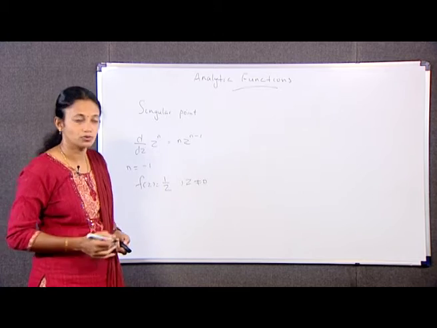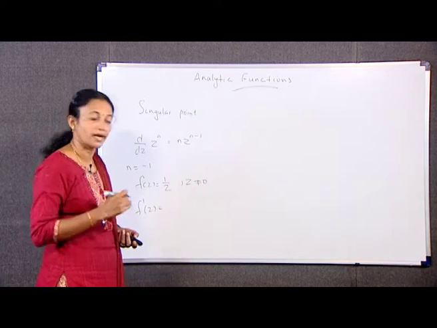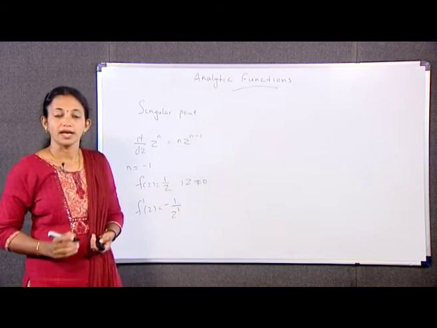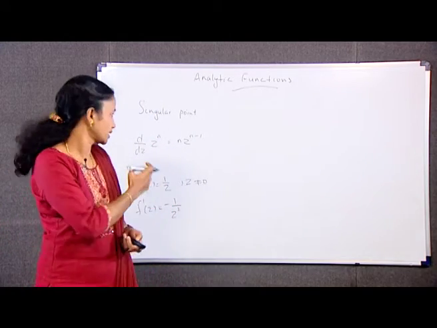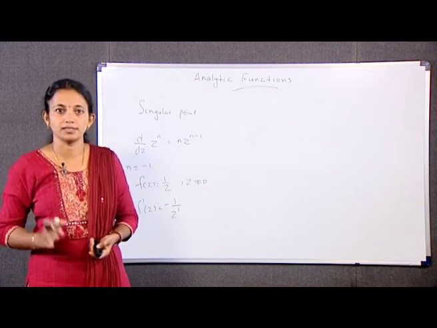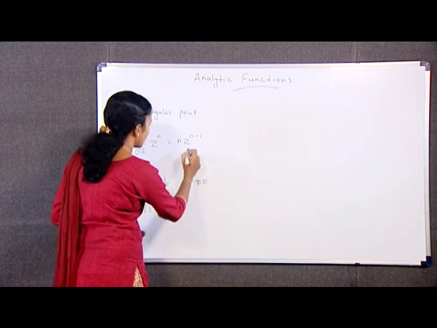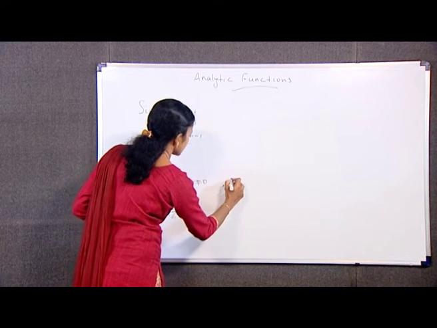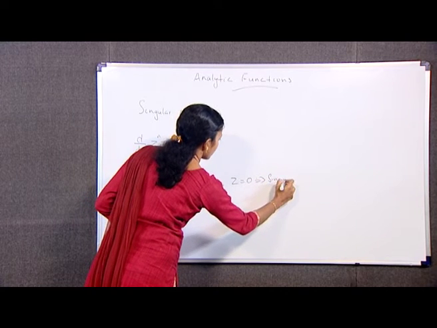Has derivative, we have the derivative of 1 by z is equal to minus 1 by z squared. Hence, f is analytic at every point except for z equal to 0, where it is not even defined. Hence, the point z equal to 0 is the singular point. Here, for f(z), z equal to 0 is the singular point.